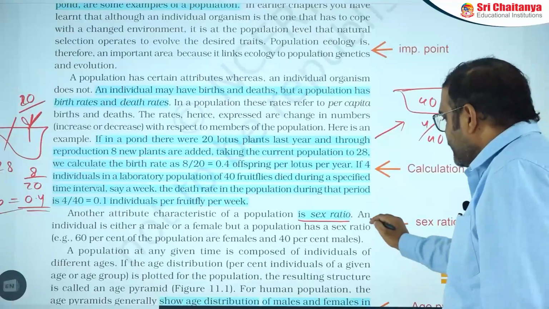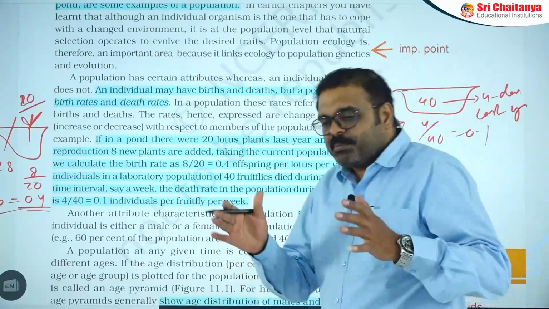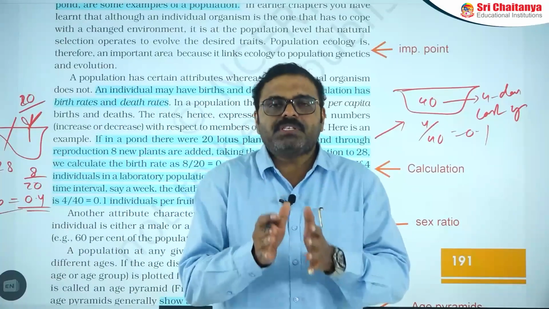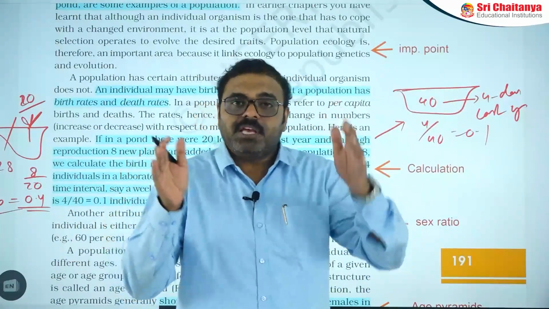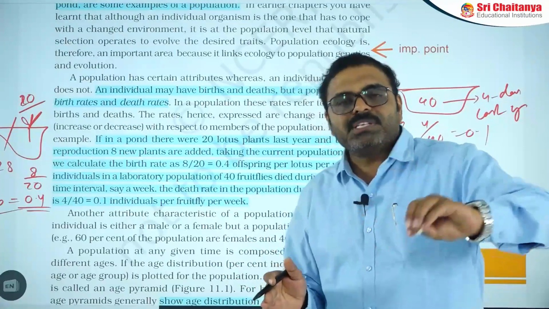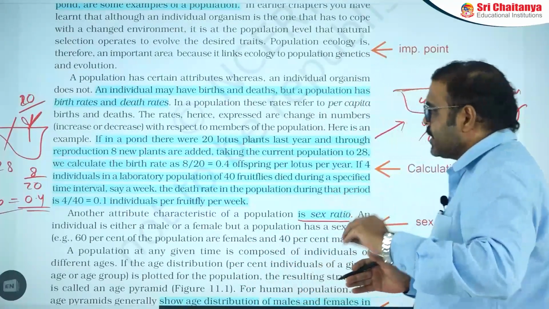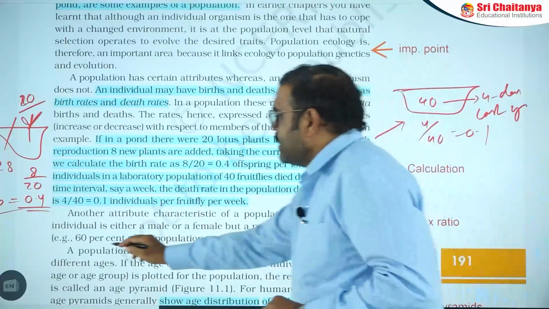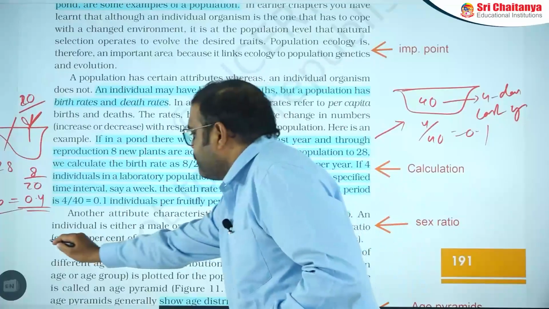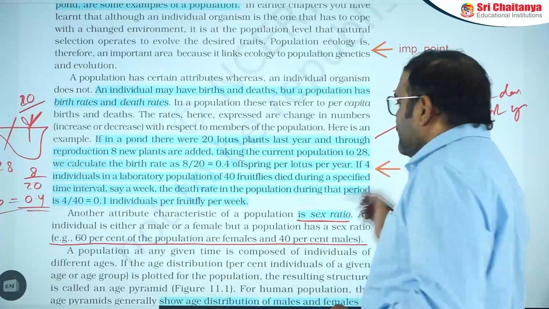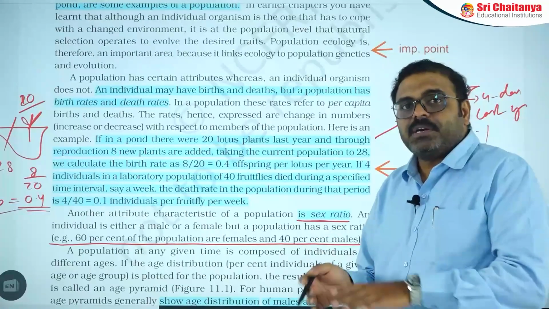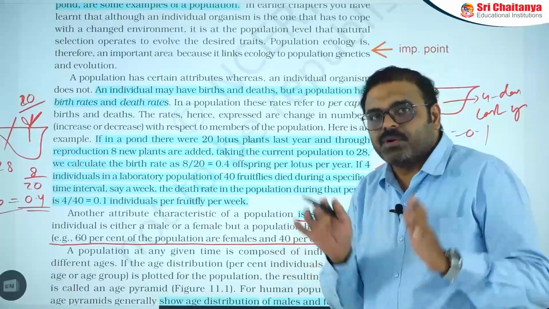The sex ratio in any population is very important because if the male to female ratio is not the same, or if there is a very wide difference, it can definitely influence the population count or progressive condition over time. For example, the male and female ratio can be 60:40. It is not mandatory to always have 60 and 40.